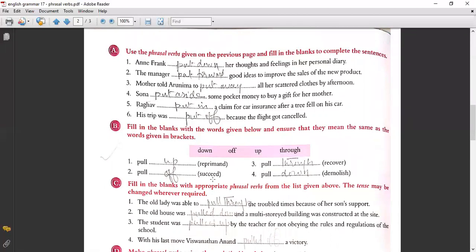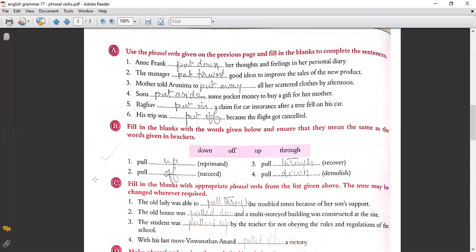The second one, succeed. That is pull off. And third, pull, recover. That is pull through. And the fourth one is pull down.